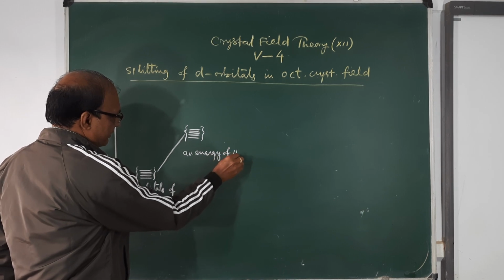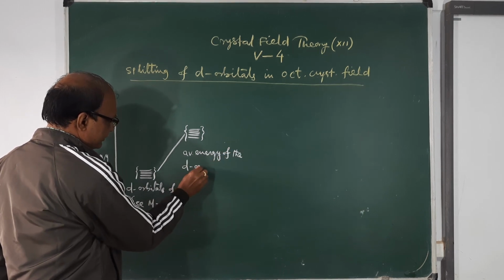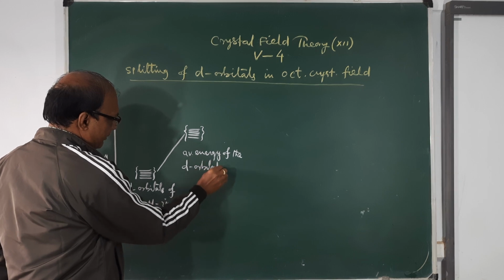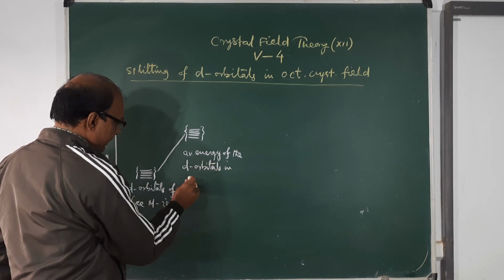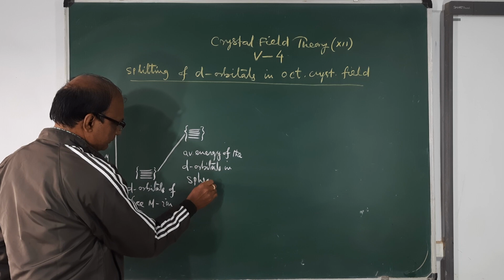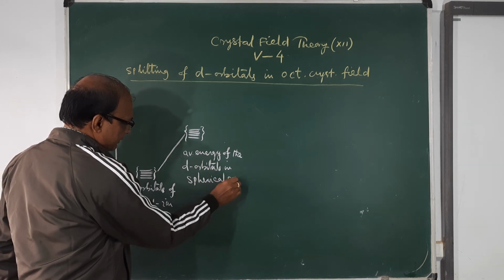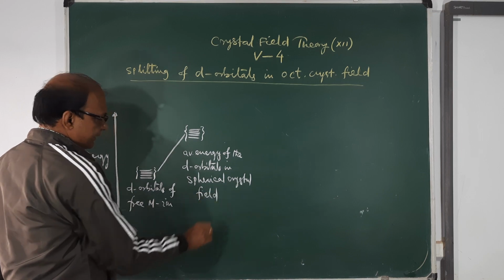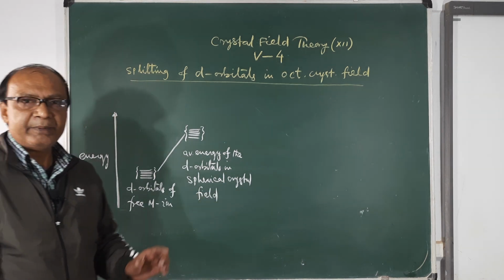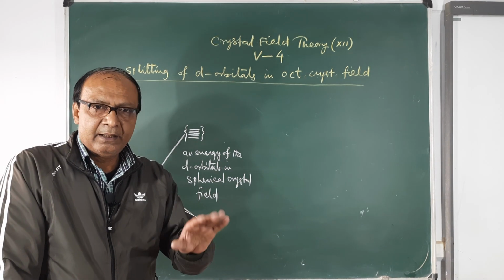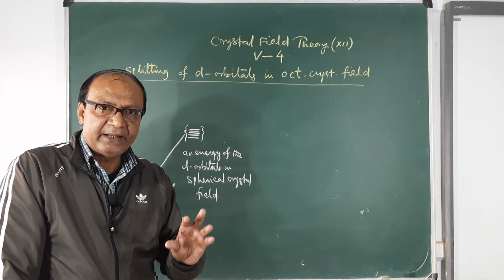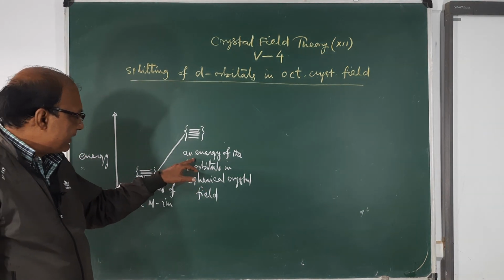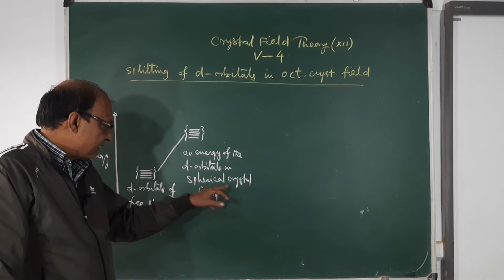So this is the average energy of the d orbitals in a spherical crystal field. Spherical means the metal ion is surrounded by the ligands spherically.